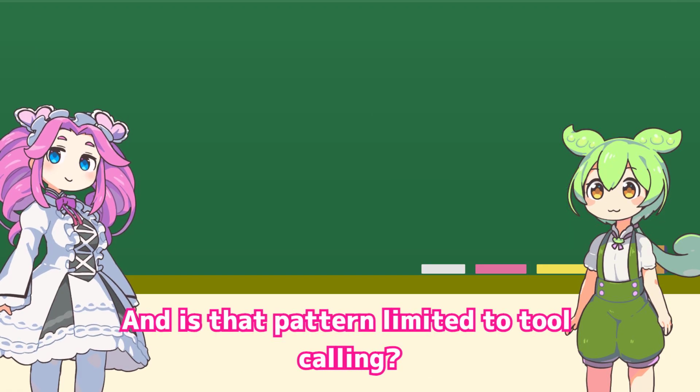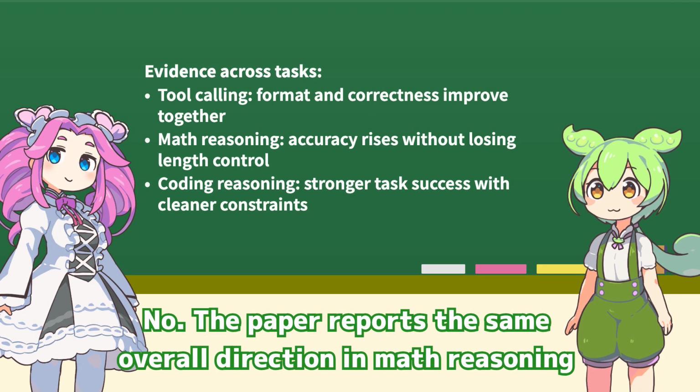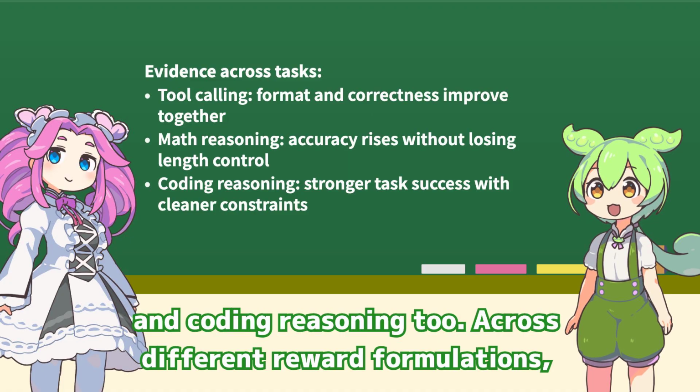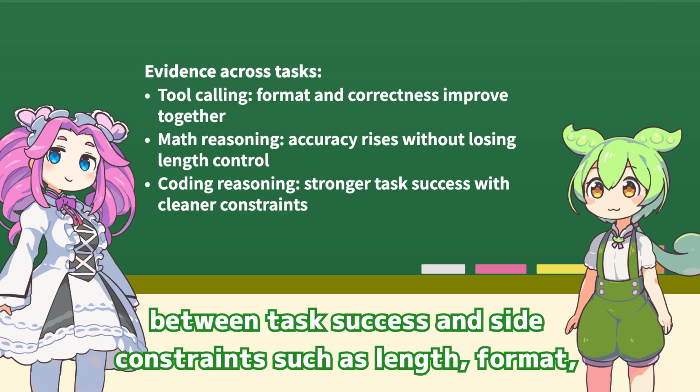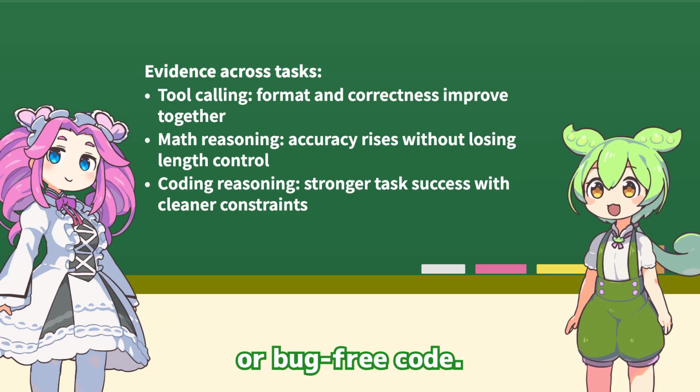And is that pattern limited to tool calling? No, the paper reports the same overall direction in math reasoning and coding reasoning too. Across different reward formulations, reward weights, and model settings, GDPO gives a better trade-off between the task objective and constraints such as length, format, or bug-free code.